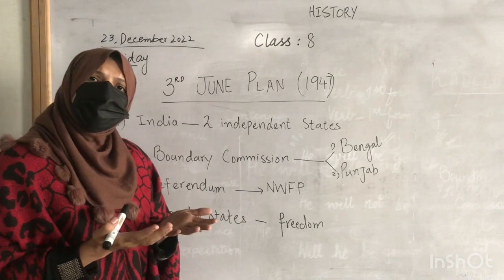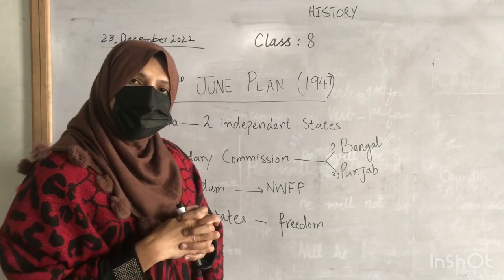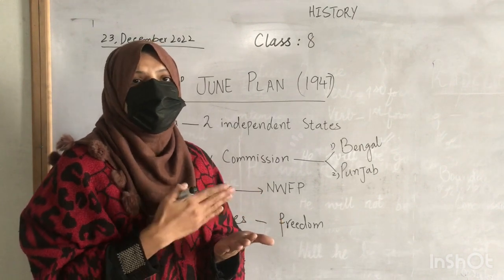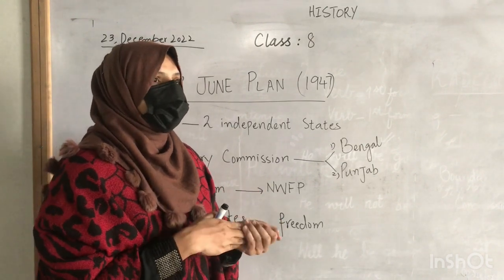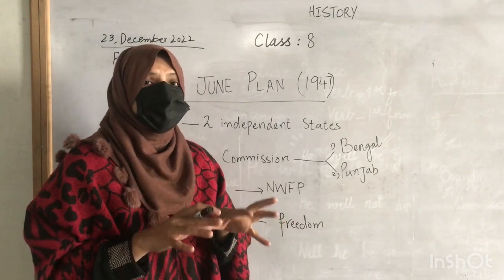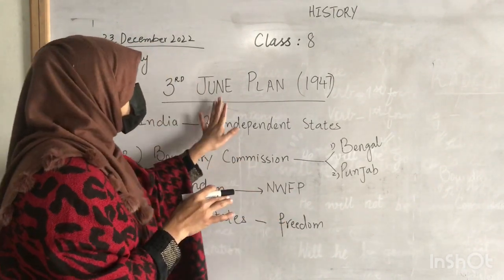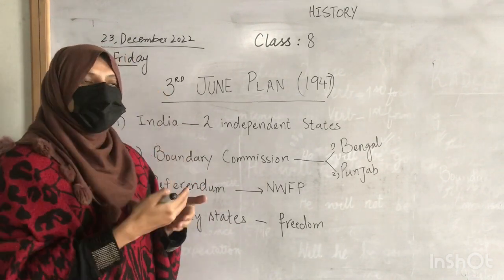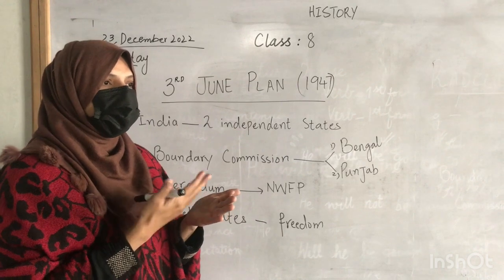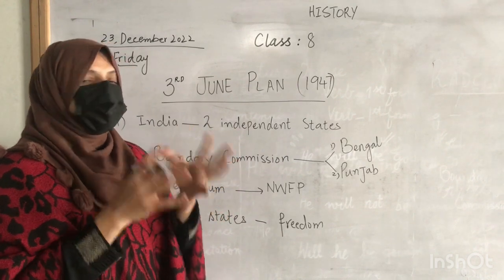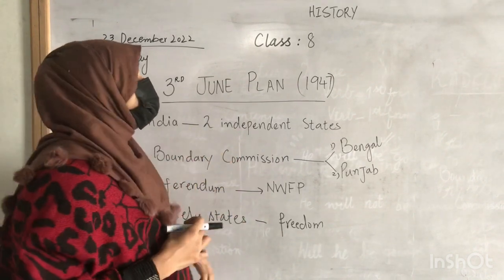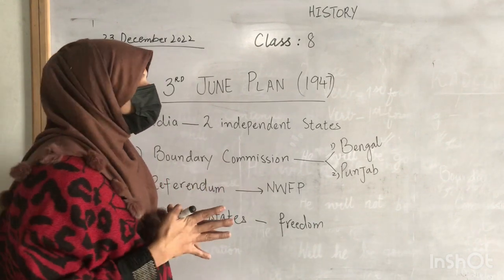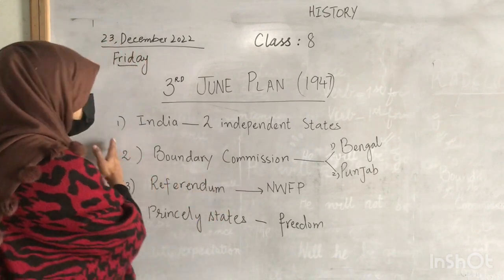And what about the minorities? What about the Christian community? Has anyone asked the Christian community what they wanted to be part of? So all of these questions will be addressed in the 3rd June Plan. So let's talk about the 3rd June Plan. The 3rd June Plan was basically a plan that was formulated under the leadership of Lord Mountbatten, in which there were several